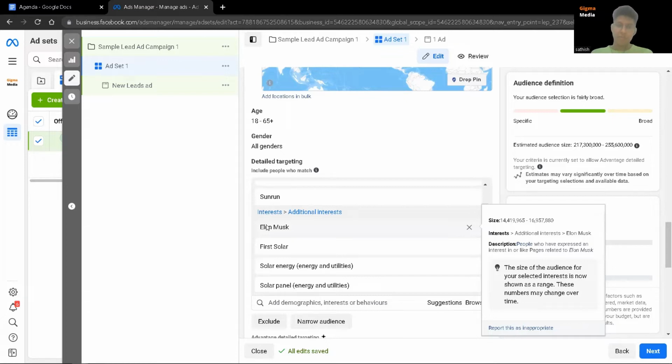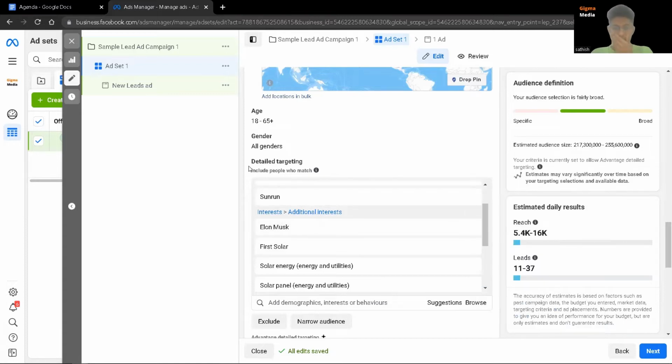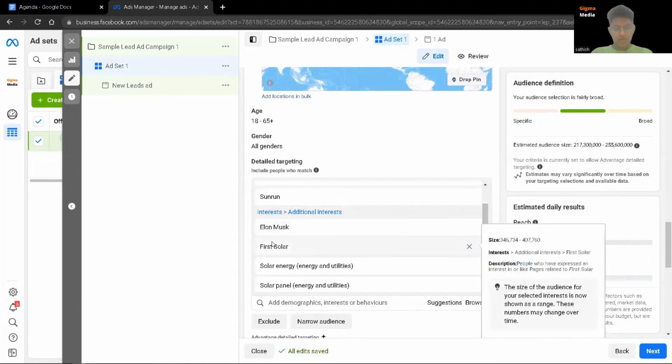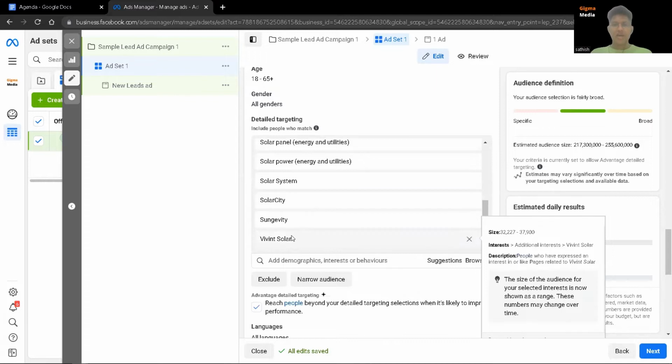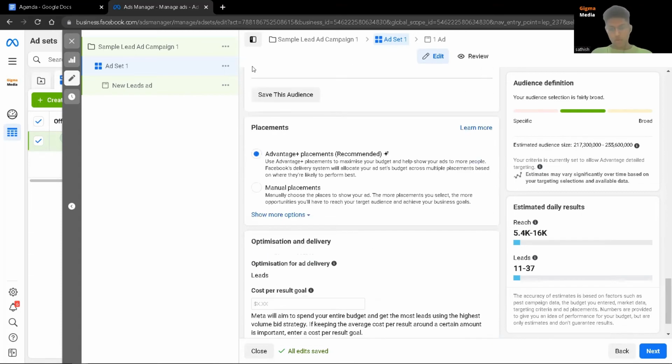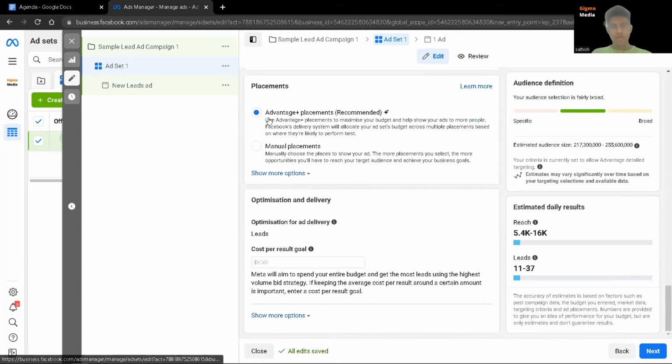Because why? People in the solar niche would follow Elon Musk. So some of them would follow Elon Musk because they view him as an influencer in that niche. So this is for the detailed targeting. Okay. And then you can put First Solar, Solar Energy. These are just other solar companies that your potential prospect can follow. This is for the detailed targeting. So I'm not going to go too much in there. We can cover that in a different video.